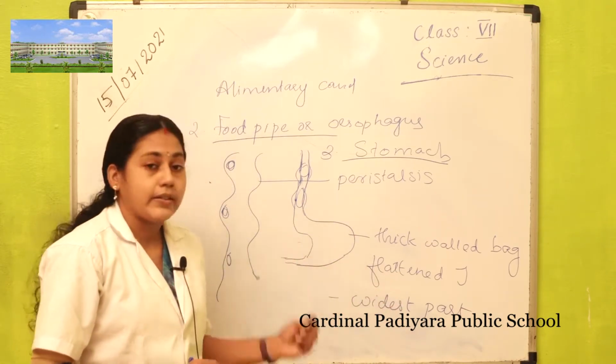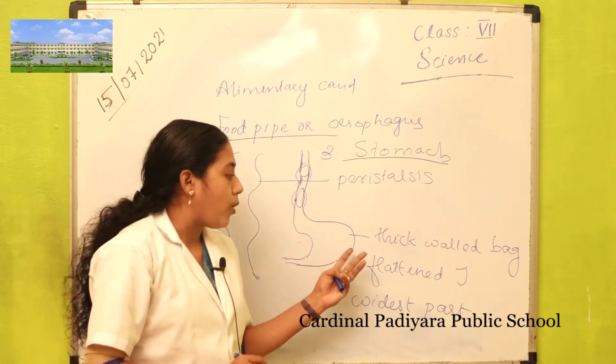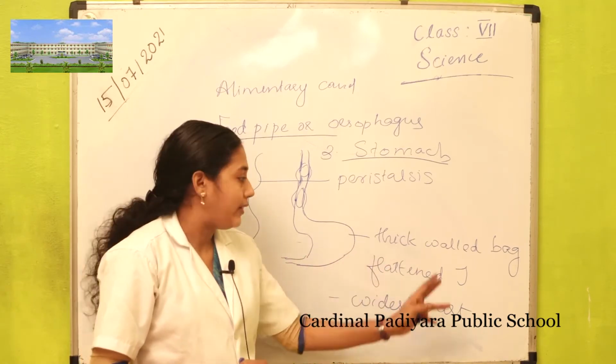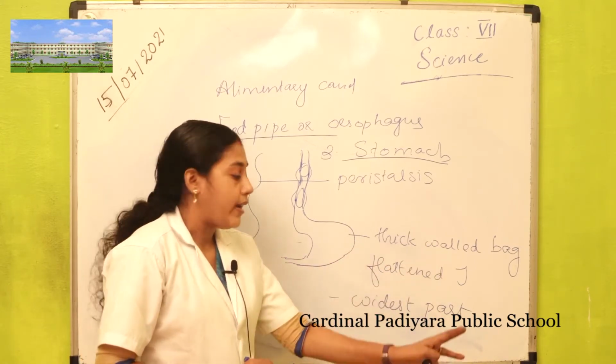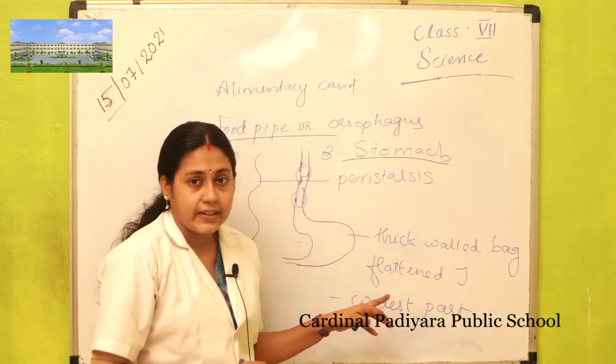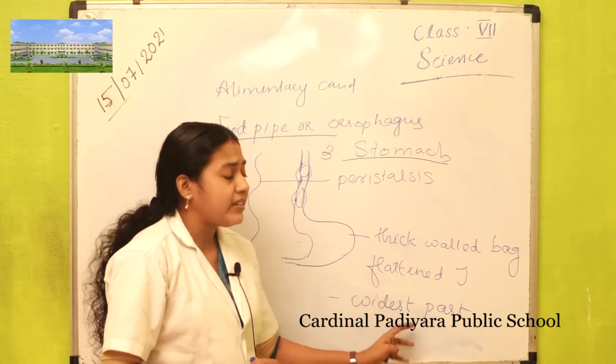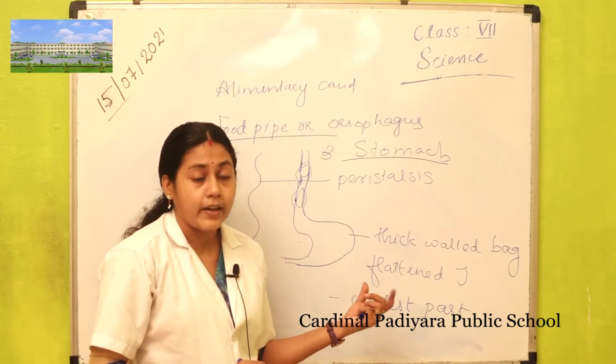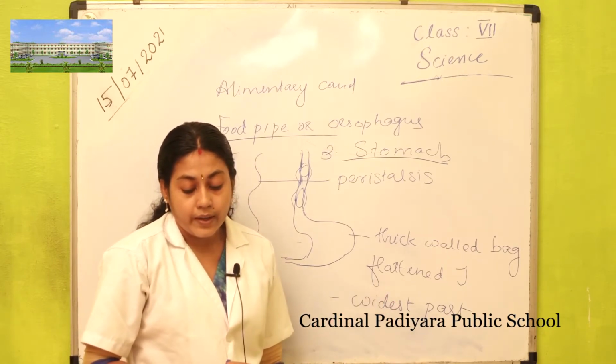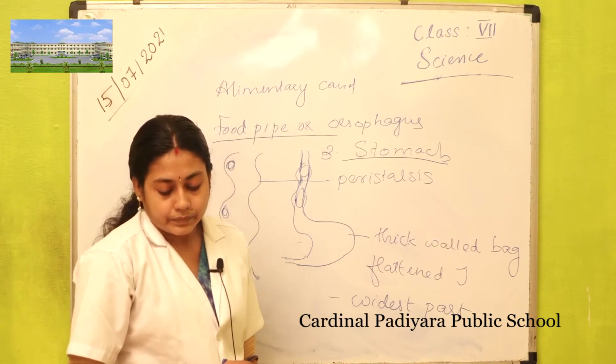Thus the food reaches the stomach, a thick-walled bag shaped like a flattened J, and it is the widest part of the alimentary canal.